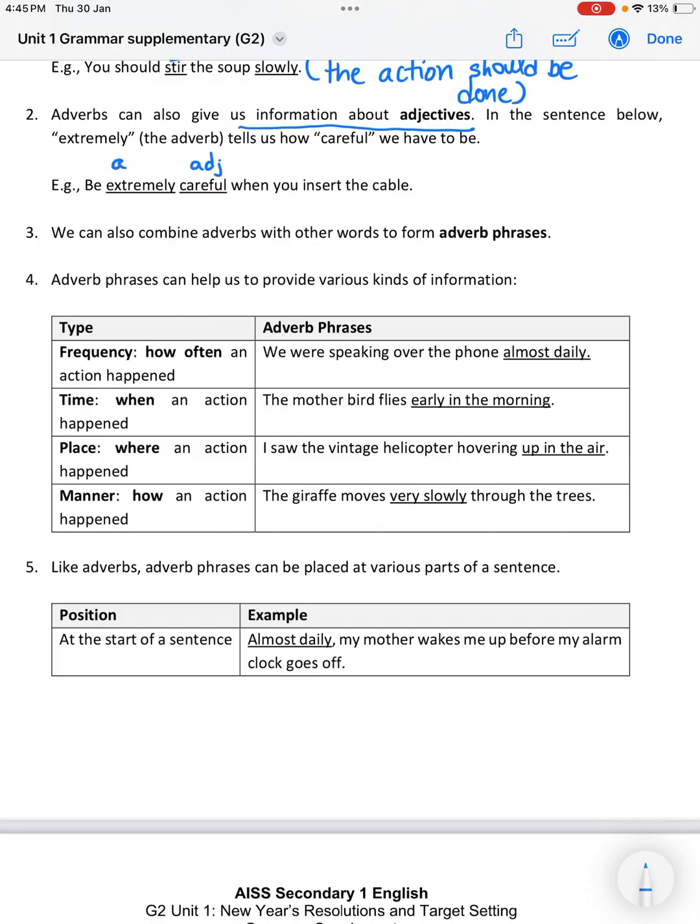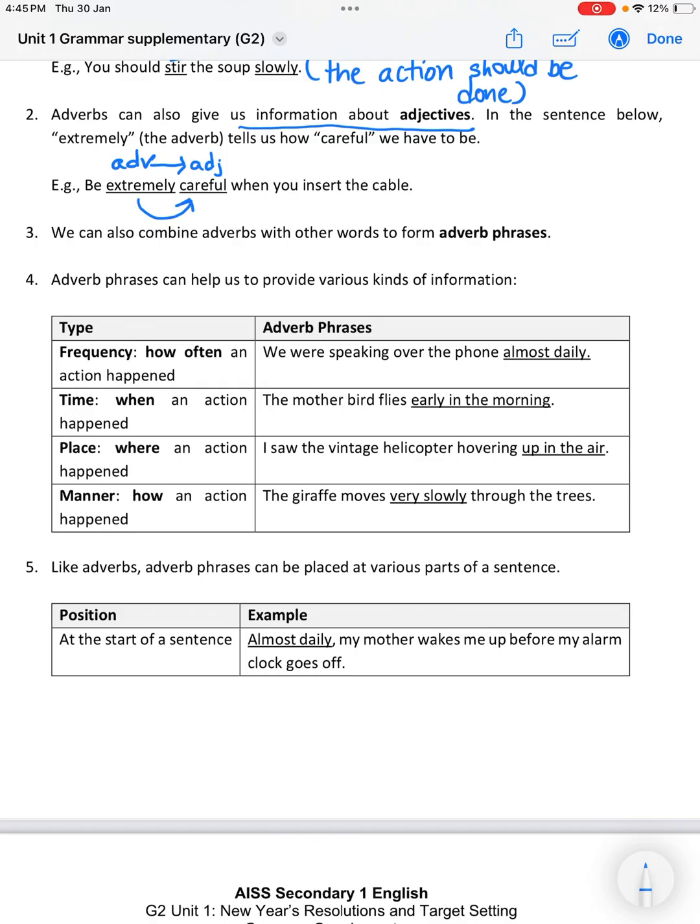And you have an adverb here too, which is the word extremely. This tells us how careful you should be when you are inserting the cable. So this adverb provides information about the adjective. You need to be extremely careful when you insert the cable. Okay, right?